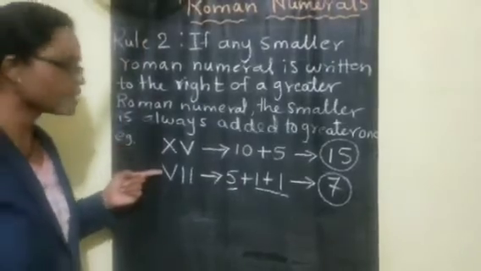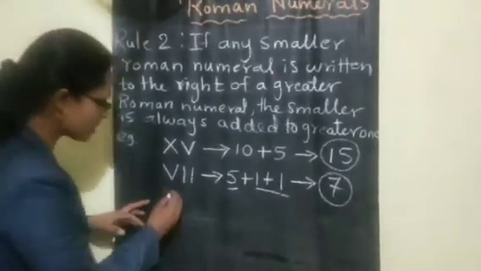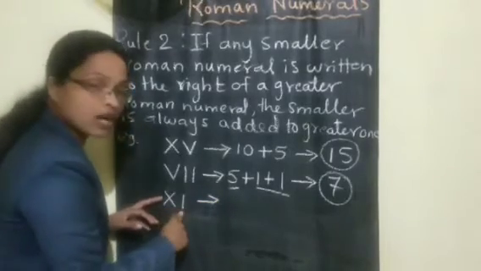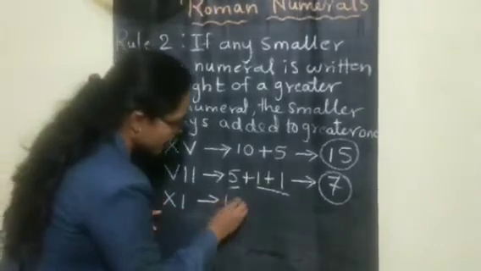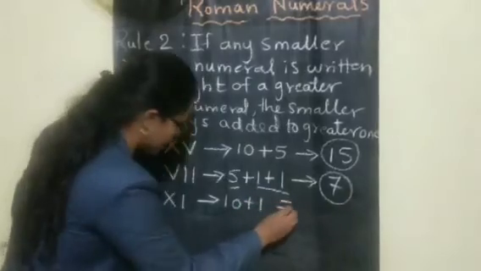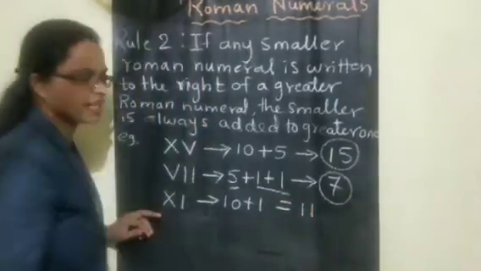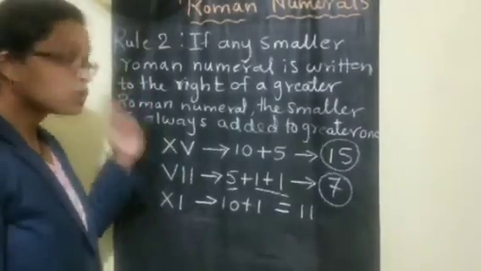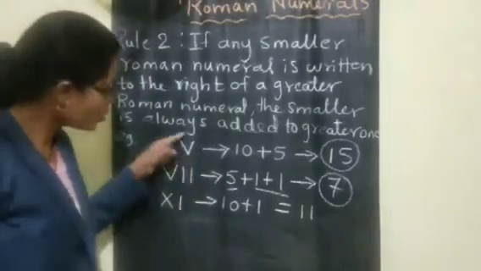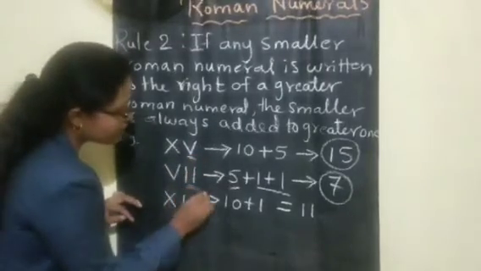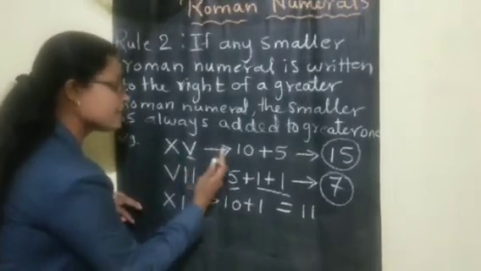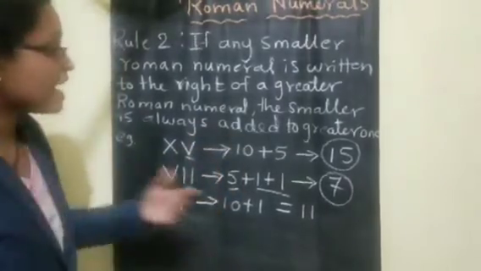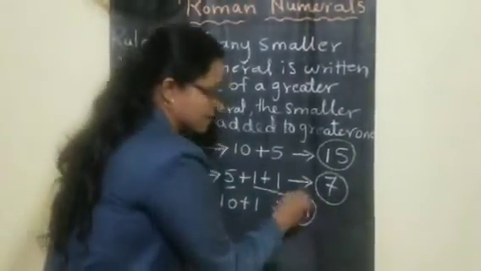So this is 15, this is 7. Again you can see X plus I, 10 plus 1, we get here 11. Understood? So rule number 2 says any smaller Roman numerals written on the right side of the greater Roman numeral are added and we get the numbers.